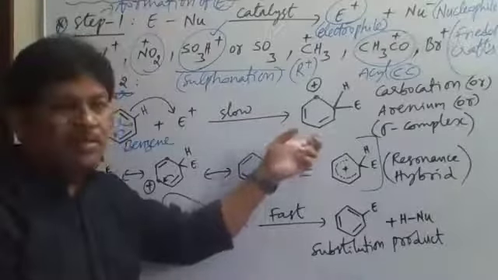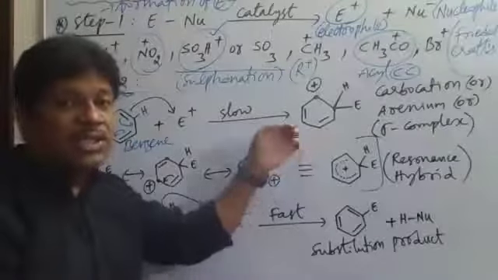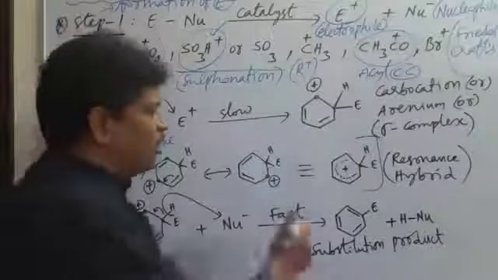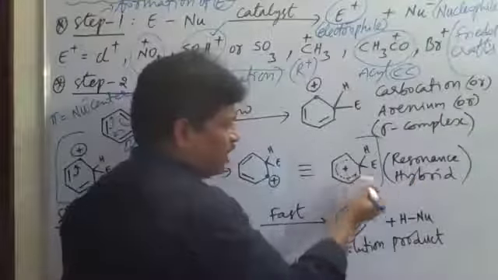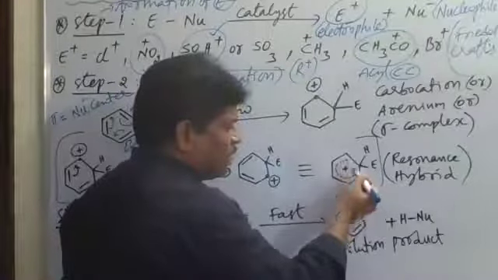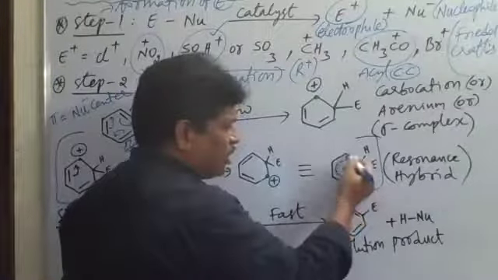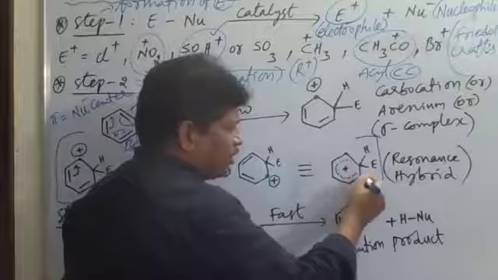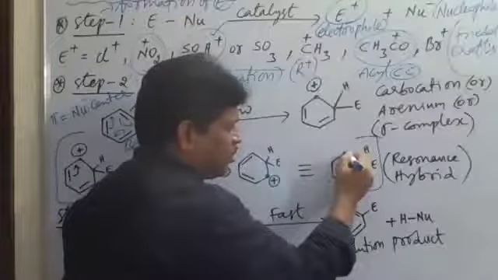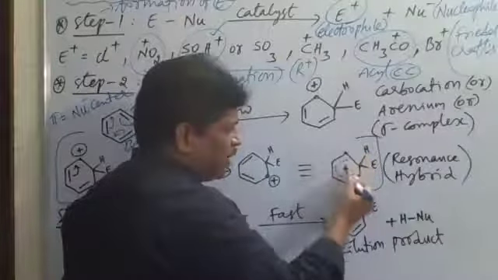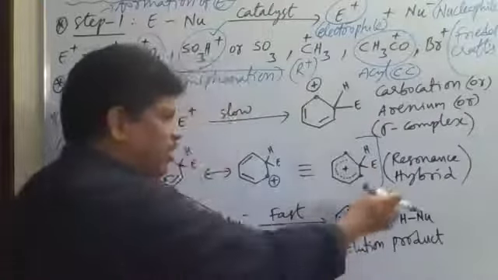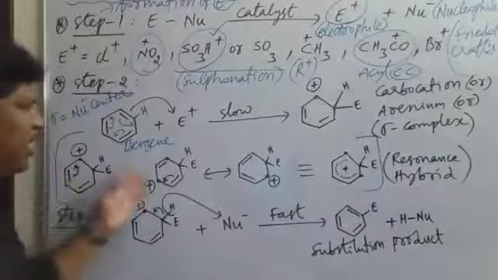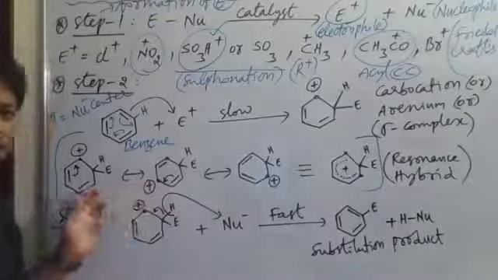The carbocation formed is stabilized, so it is called resonance stabilization of carbocation. Like this, we finally got the resonance hybrid. The dotted lines indicate the shifting of positive charge. From here to here, the positive charge has been dispersed, shifted. That's why we are showing it like this. It is a resonance hybrid of all these resonating structures or canonical forms.